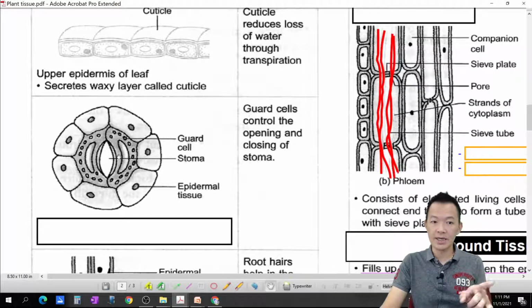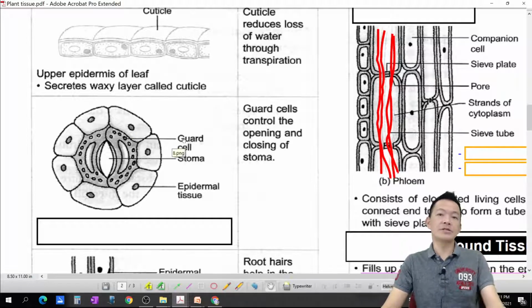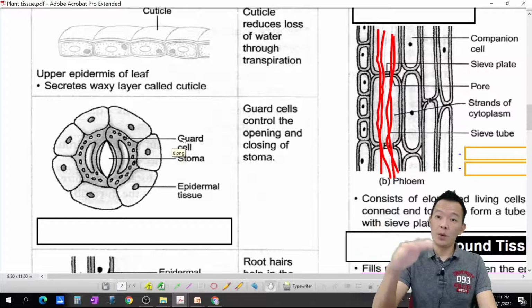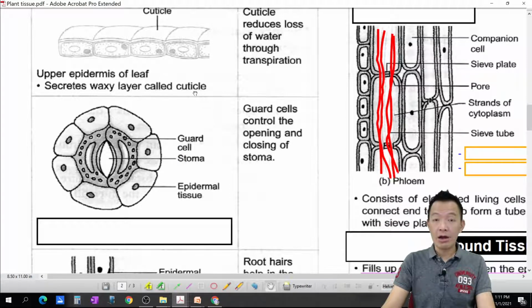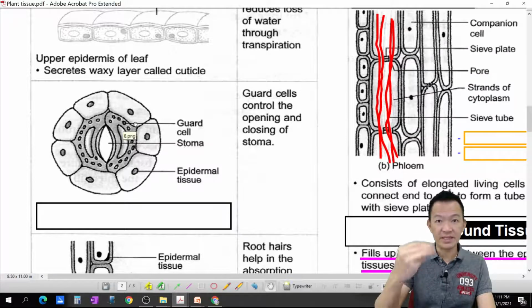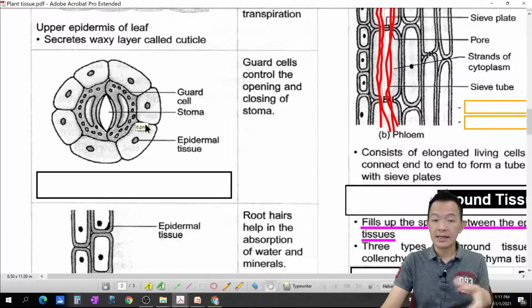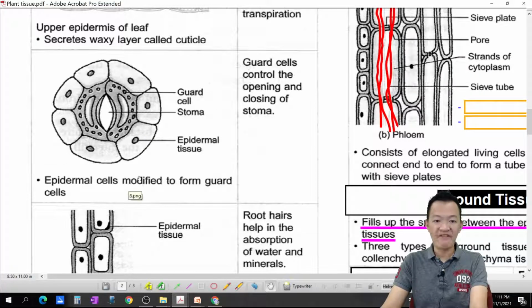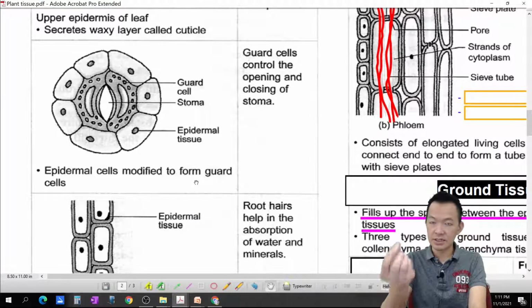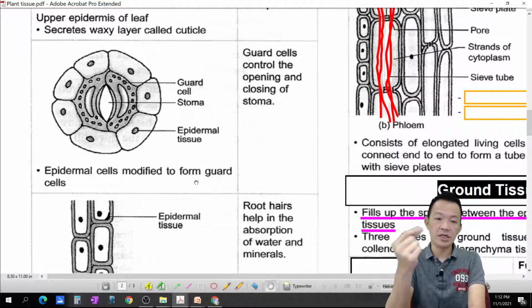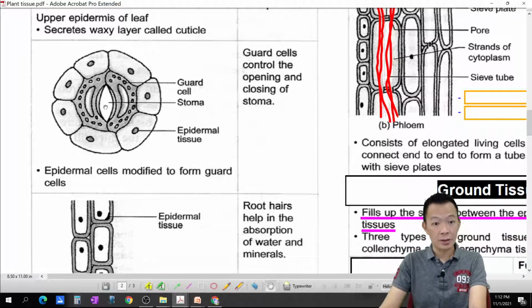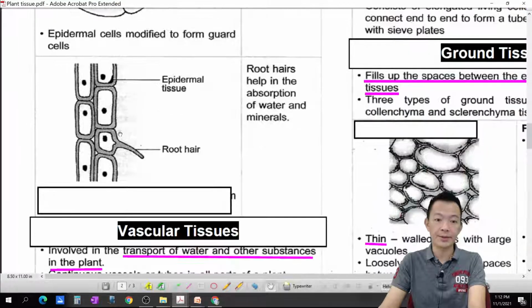也是有了。Okay, what is this? Guard cell. Guard cell actually is also on the surface of the leaf, 对不对？Lower surface, upper surface. But this type of epidermal tissue, they undergo the cell differentiation and finally make themselves become guard cells so they can control the stomata. 这个就是分化过的 epidermal tissue 了，它变成更有功能了，能控制 stomata 的大小。So epidermal cell modified to form the guard cell. So guard cell is a type of epidermal cell, or it's a tissue called epidermal tissue 啦。It can control the size of the stomata.